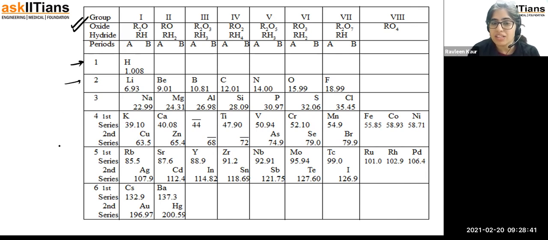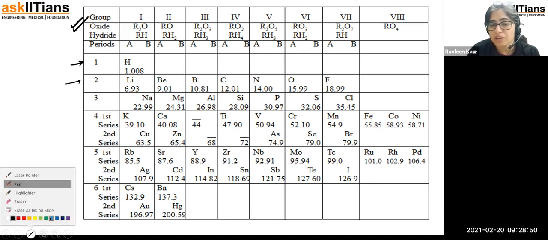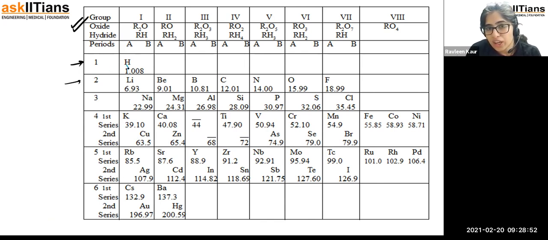So these are going to be the 7 horizontal rows. We can observe from here that the elements were arranged on the basis of their increasing atomic mass. Let's have a look. Here hydrogen mass is 1, then 6.9, it's 7, then it's 9, then it is 10.8, 12. So okay, till this point it was going good.